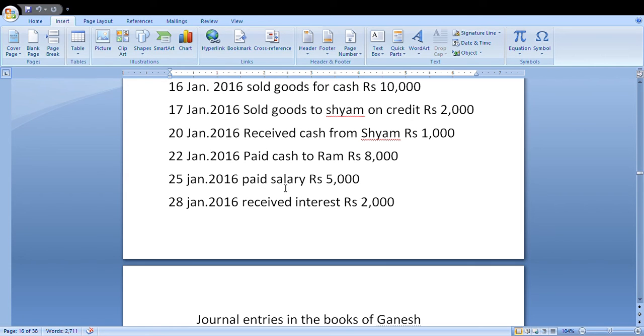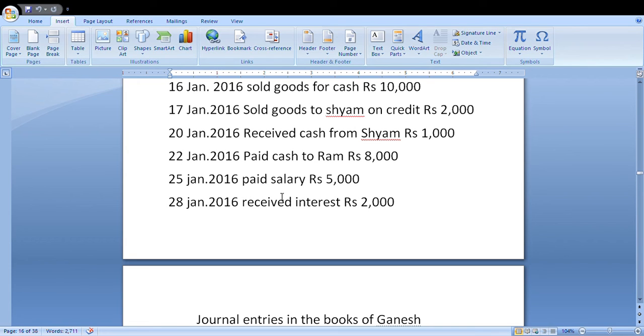Salary is an expenditure, so salary account is debited. Cash goes out. Cash is a real account: coming in is debit, going out is credit.